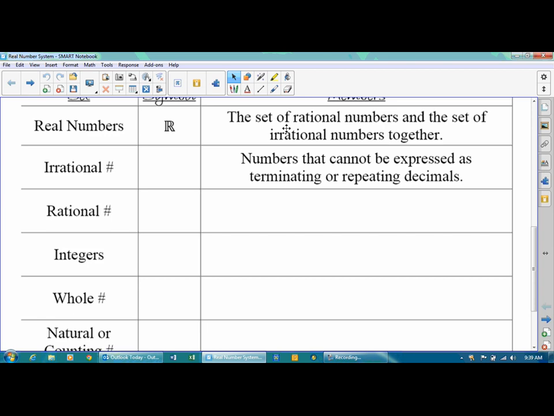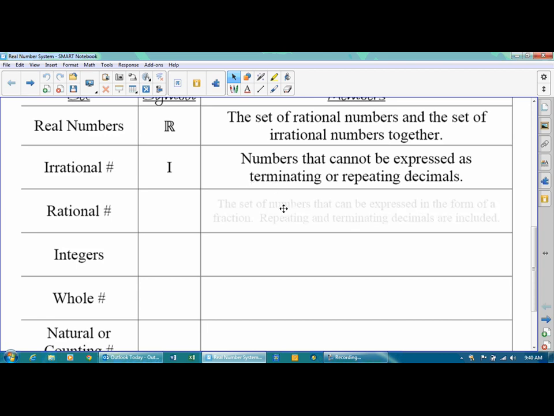Everybody knows pi. Everybody knows it's irrational. Despite one of my students last year telling me the most famous irrational number was money. For irrational numbers, its symbol is just a capital I. Nothing funny looking about it.